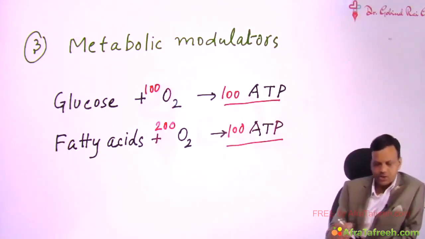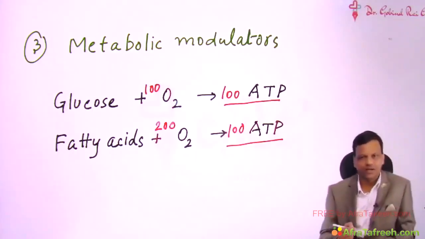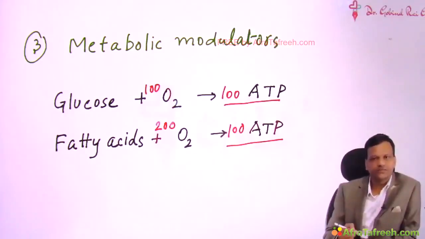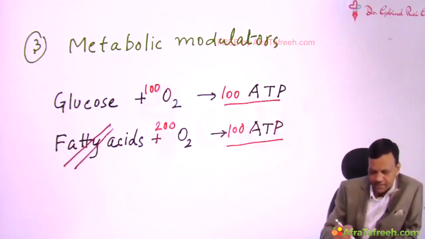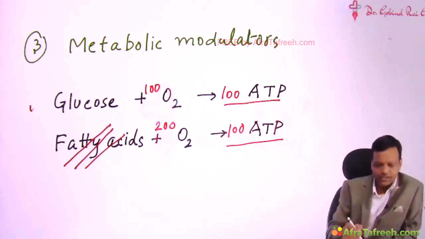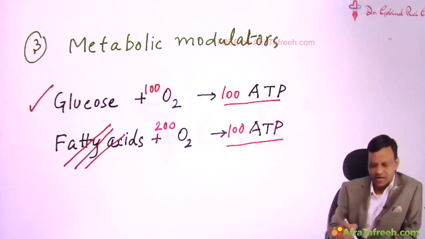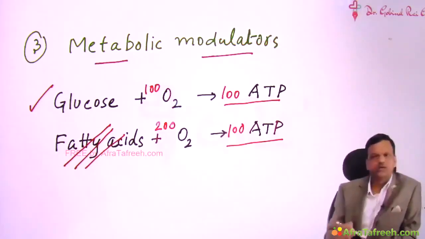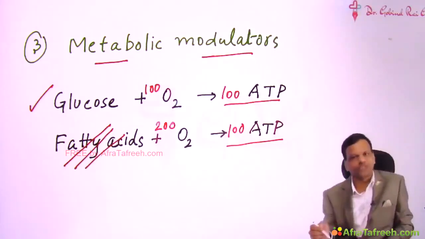So if the heart starts utilizing glucose instead of fatty acids, then a smaller amount of oxygen will become sufficient. That means even if less blood is coming, it will result in generation of sufficient energy. So how we can do so is, we can give drugs which inhibit fatty acid metabolism. If the heart is not able to utilize fatty acids, then it will start utilizing glucose, and that will result in treatment of angina. This mechanism is called metabolic modulation. So we are modulating the metabolism and shifting the metabolism of the heart from fatty acid to glucose, so that less oxygen becomes sufficient.